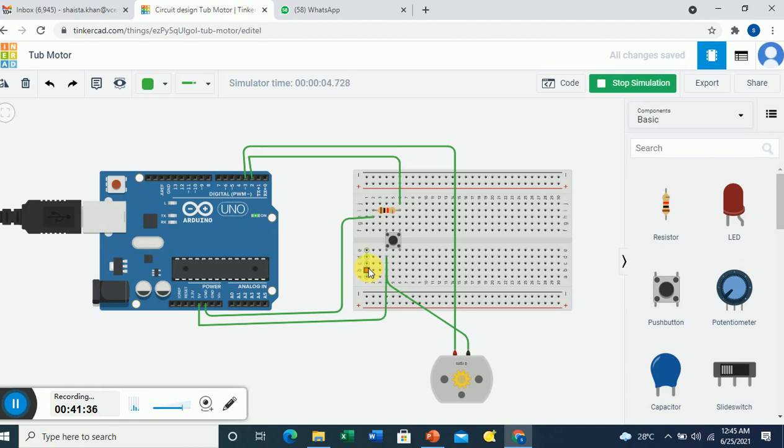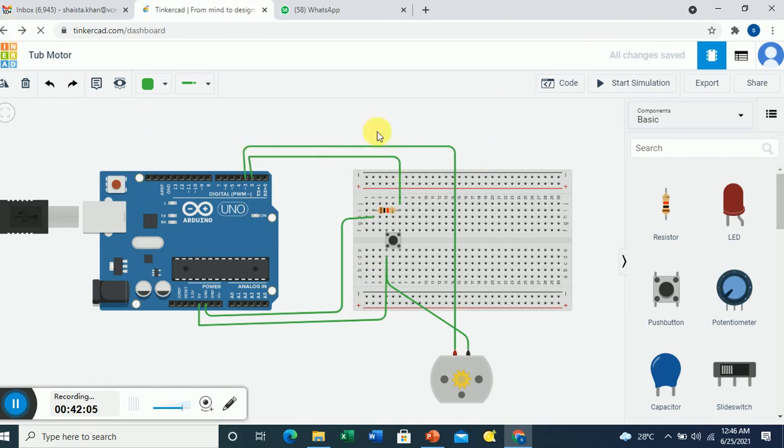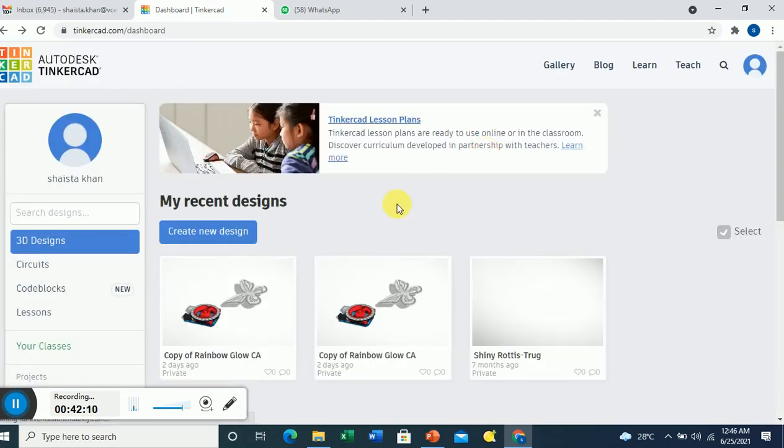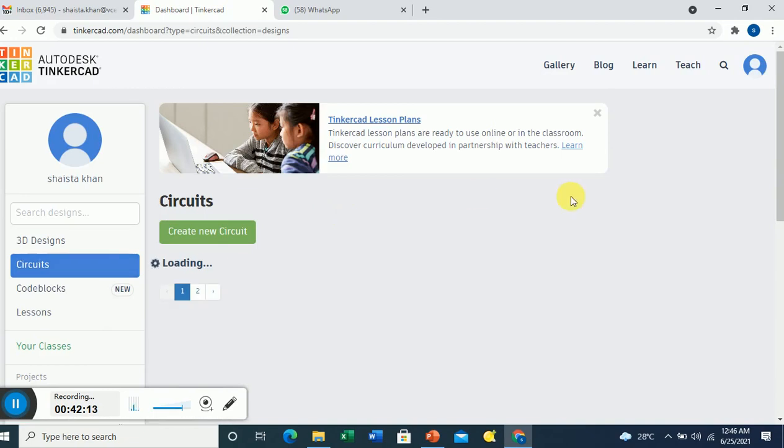So in a very short period of time I've tried my best to explain a very basic thing: how you can utilize a switch, an LED or a motor to simulate a simple application like rotating the tub of a washing machine. You can do many things in Tinkercad. The only thing is you need hands-on practice, and you can combine applications and discover something new also.